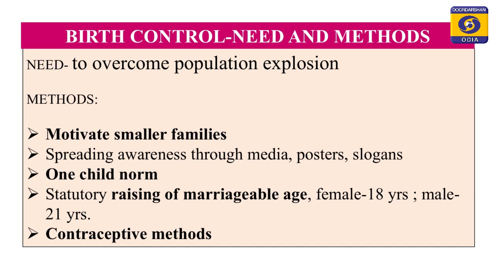We use different methods for this purpose, and some of these are noted on the slide. Those include motivating the smaller family concept, that is motivating the citizens to have smaller families by using contraceptive methods. Then we can spread social awareness using media, through posters, through slogans. You all must have heard "hum do, hamare do, happy family." All these slogans we can propagate using the mass media. Then comes the one child norm. What is this one child norm? We can suggest the urban and working population who are in the fertile zone of their life to have a single child, because it will not affect their work efficiency and it will also lead to some control over the exploding population.